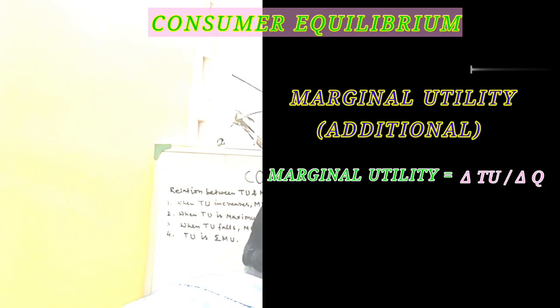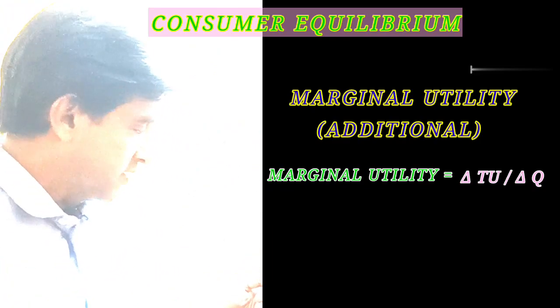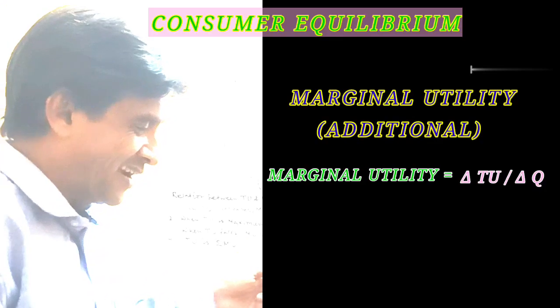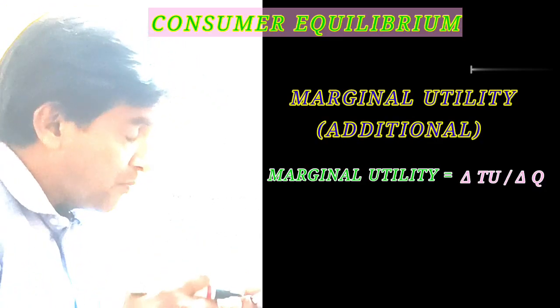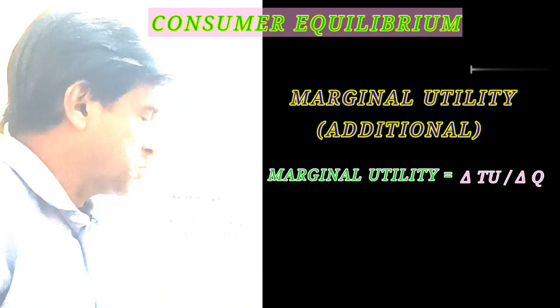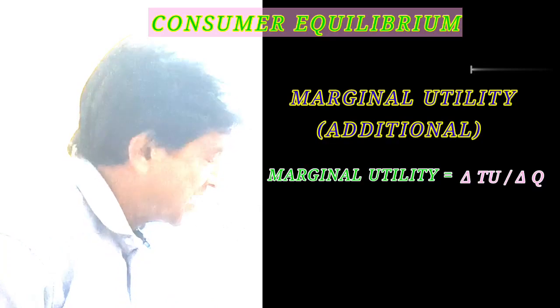So what is additional? Additional means when we have taken 2 units and we take one more unit, the third unit, so between 2 and 3, 1 unit increase, that is called an additional unit. After taking the additional unit, how much more the satisfaction level increases, that is called the MU or the marginal utility.